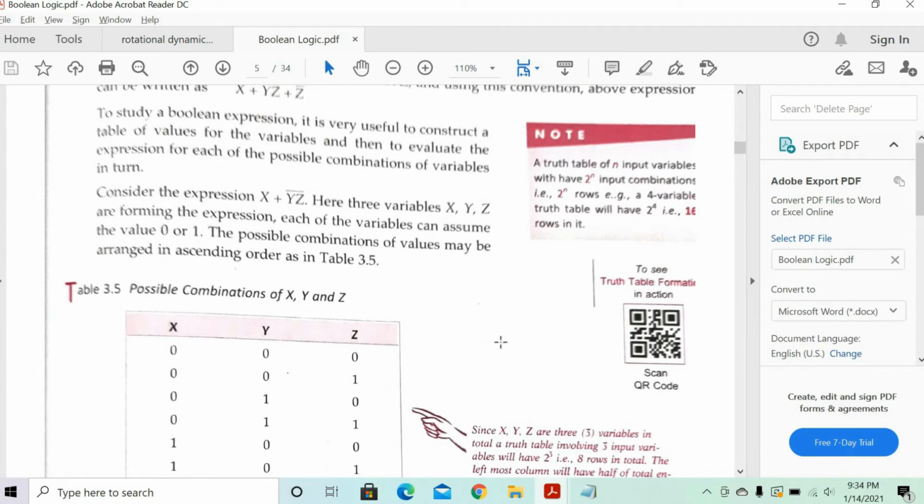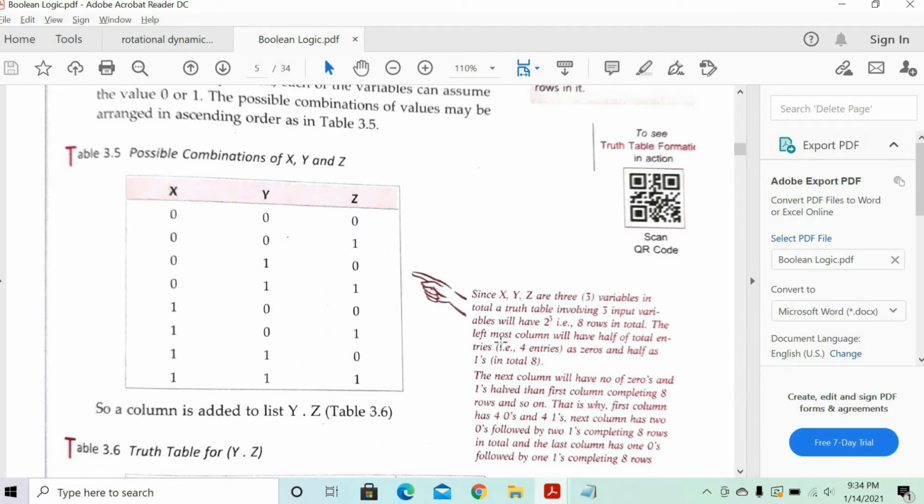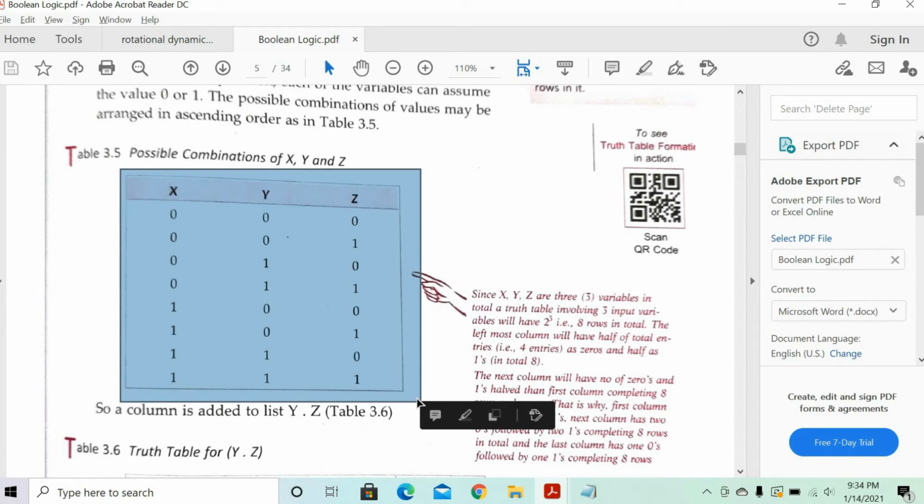That means each input can have two values, 0 or 1. So what are the combinations you can get? It's as good as tossing three coins. What are the possible combinations you will get? Draw the table 3.5. See, you get 2 power 3, that is 8 combinations you should get.